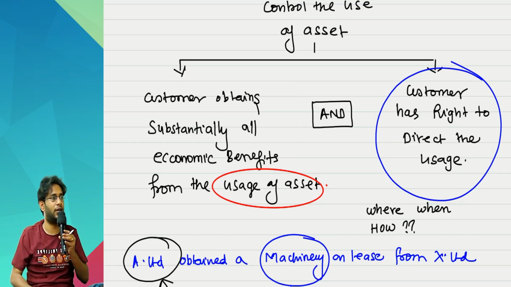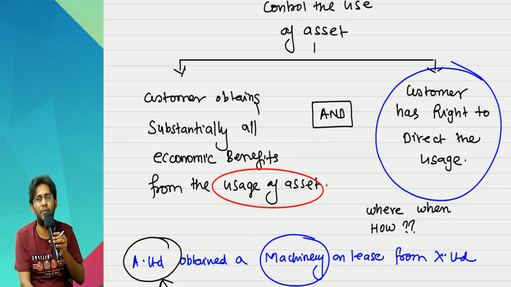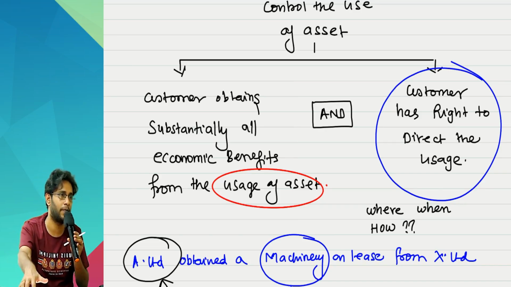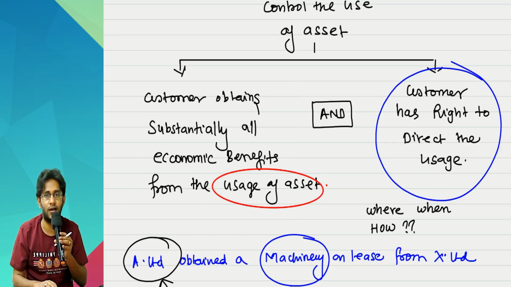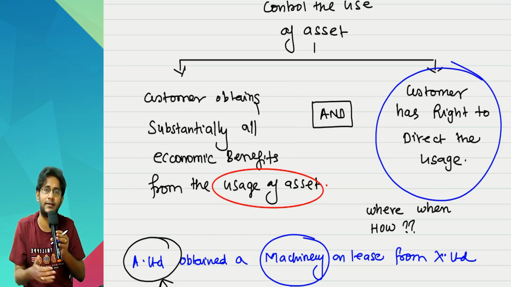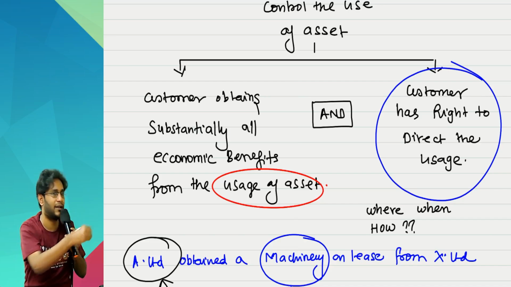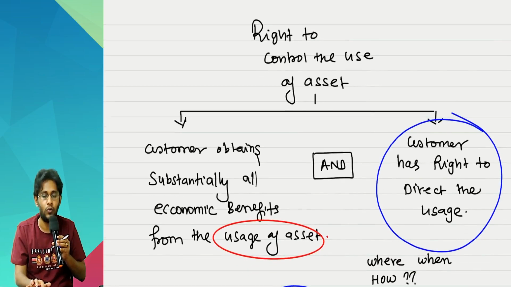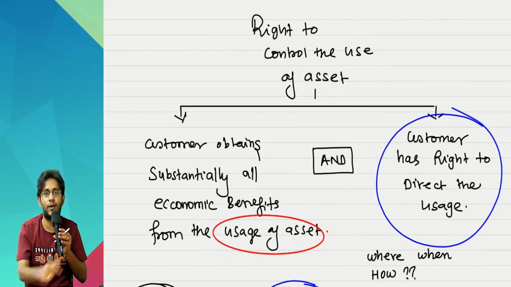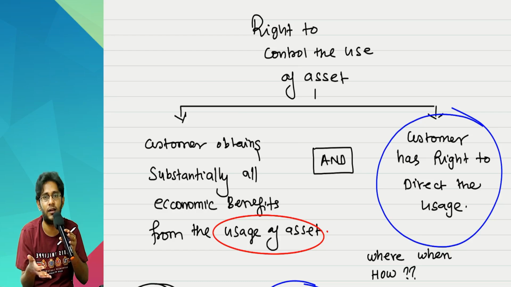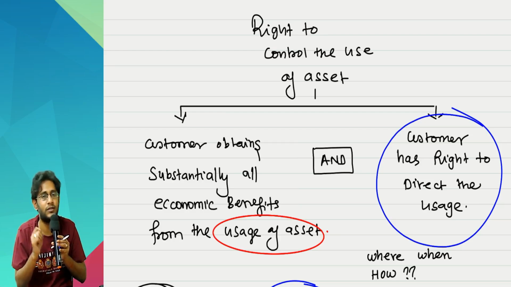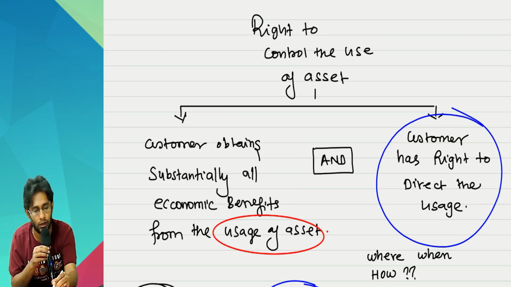Supplier should not have that decision making rights. Sometimes suppliers put some restrictions on this decision making. If restrictions are there to such an extent where customer rights are getting affected, then the point is failed. Because right to control the usage of the asset, if supplier has put so many restrictions already, then what can I decide there? I cannot do any decision making there. In that case, second point gets failed. If second point gets failed, right to control gets failed.